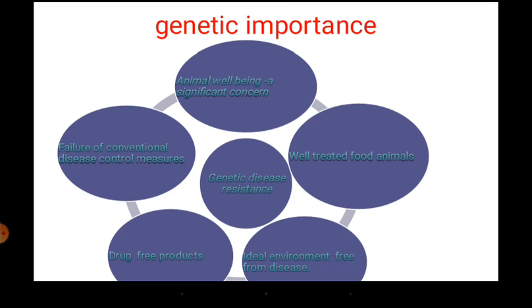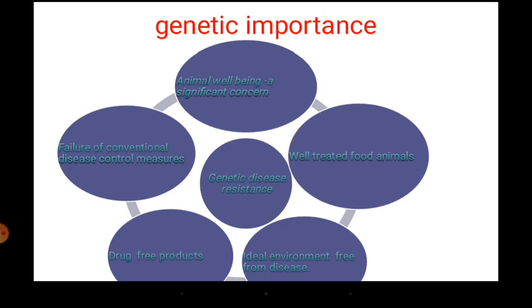Whenever there is one more factor over here, that is the failure of conventional disease control measures. Whenever there is a failure of the normal antibiotic therapy or any other therapy, then also this disease resistance quality will be an important character. So in spite of the failure of conventional disease control, these things will be helpful.